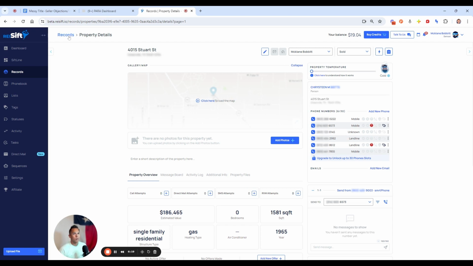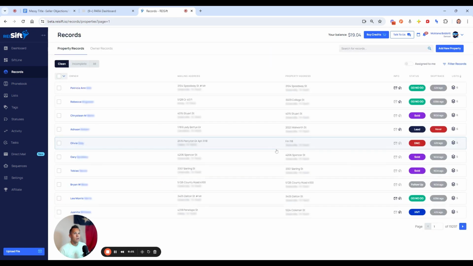So really great product. Love REIsift. And as you can tell, we have 19,000 pages. You can only work so much data. And you can kind of pick your poison there. Like I said, are you a mass marketer or are you a very strategic marketer? If you're in this mastermind, you're going to find yourselves more in the strategic marketing than in the mass marketing.